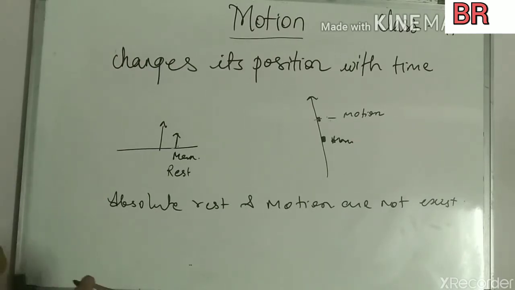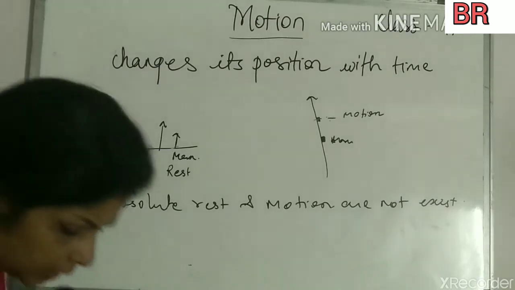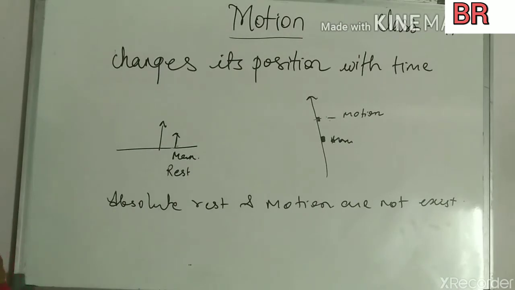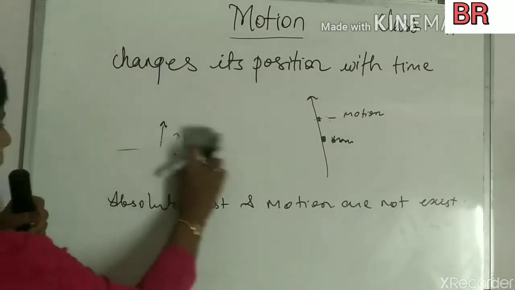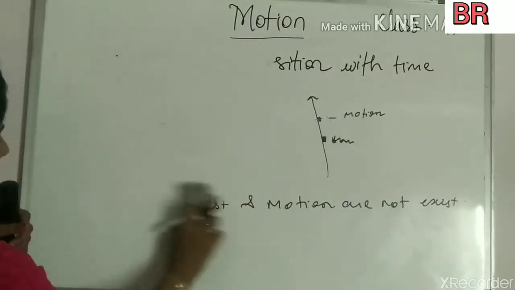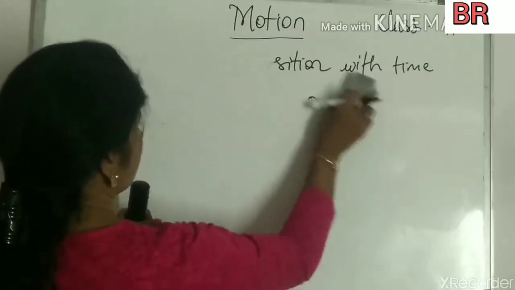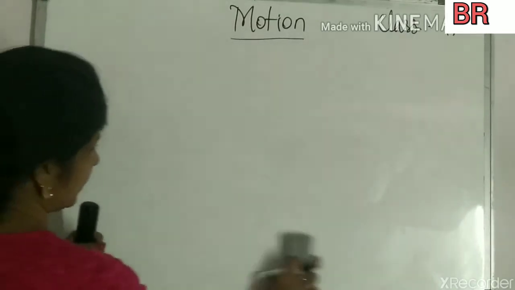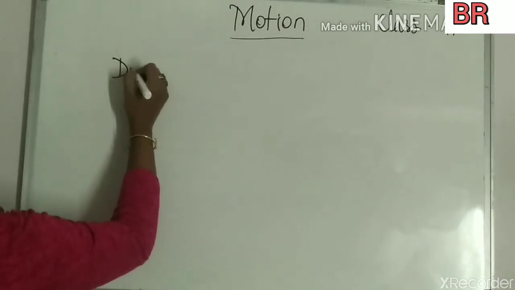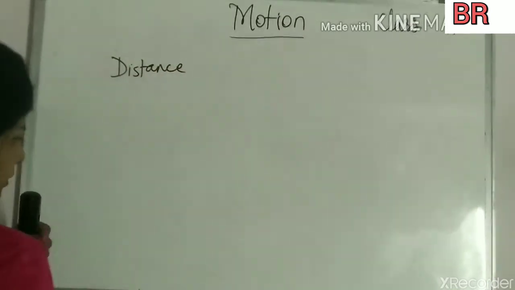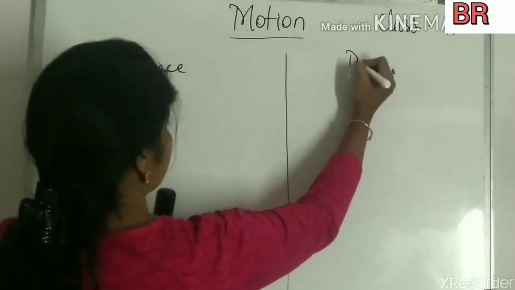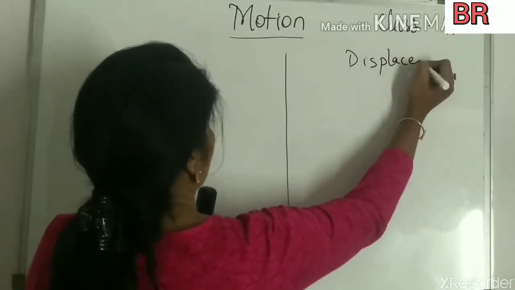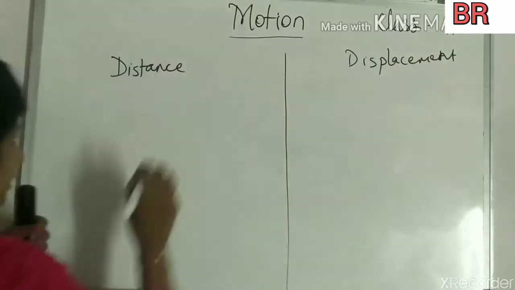Now, when the body is moving, it means that it would have certainly covered some distance. So here two terms are coming. The first one is distance, and the second one is displacement. Because the body is in motion, it is moving, so it might be covering some distance. Now we'll understand it with an example.